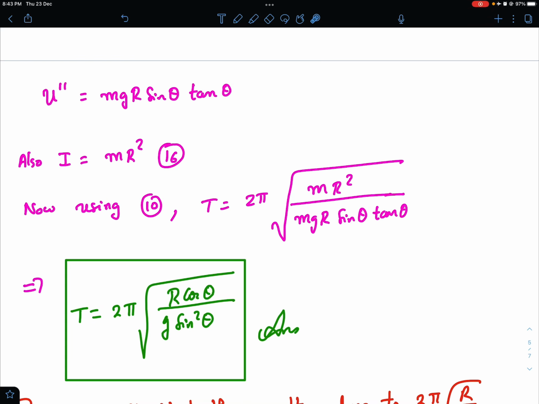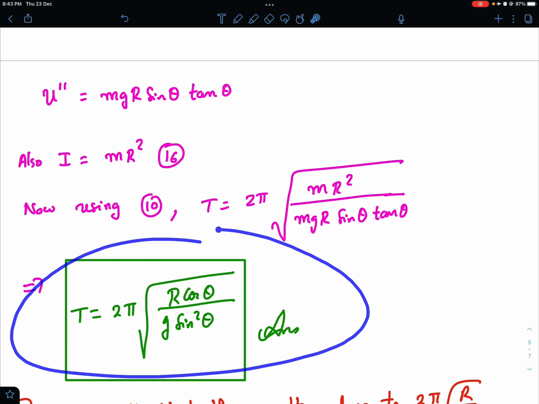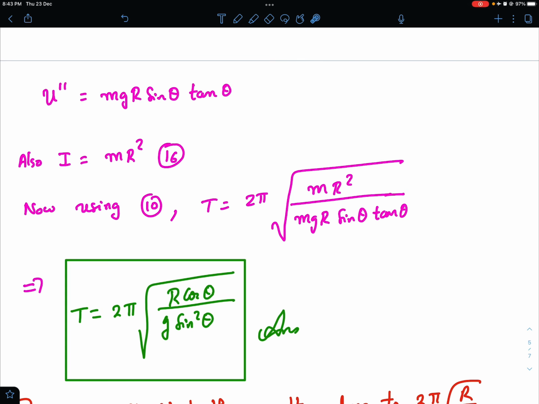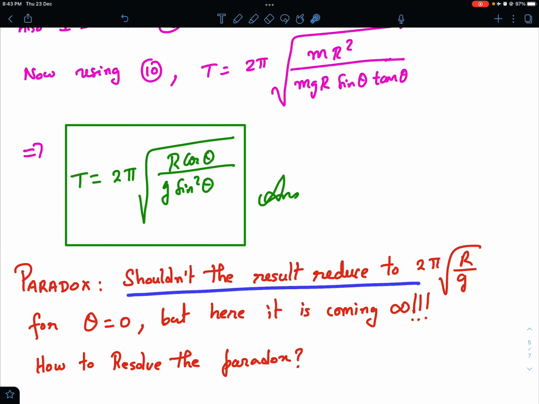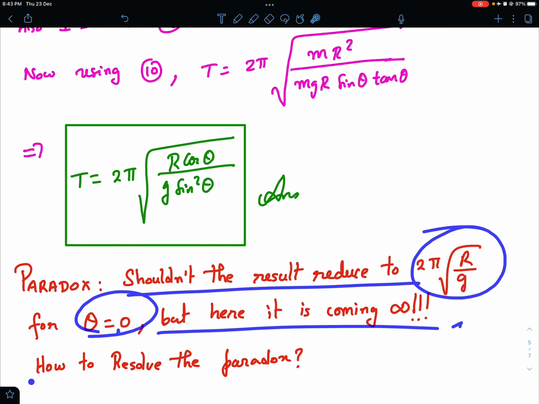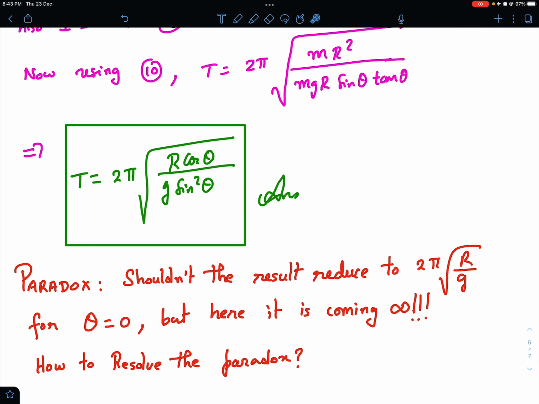So that's the thought process of many students, and they get really worried when they get this result, and they think that they have done something wrong, and they recheck and recheck their calculations, but still again and again they get the same result. Okay, so what's wrong with this, or is there really something wrong with this? So that's the paradox. Shouldn't the result reduce to 2 pi under root r by g for theta equal to 0? But here it is coming out to be infinity. So how to resolve this paradox?